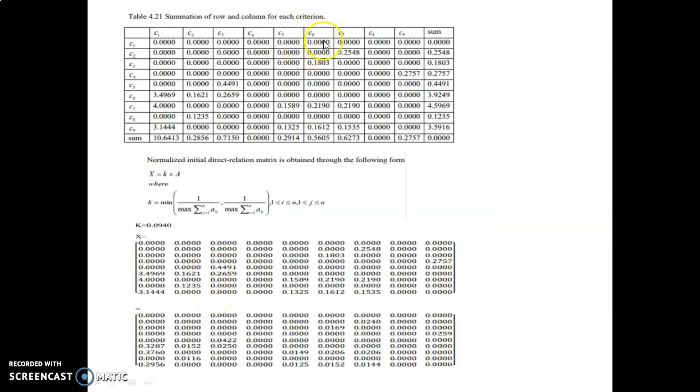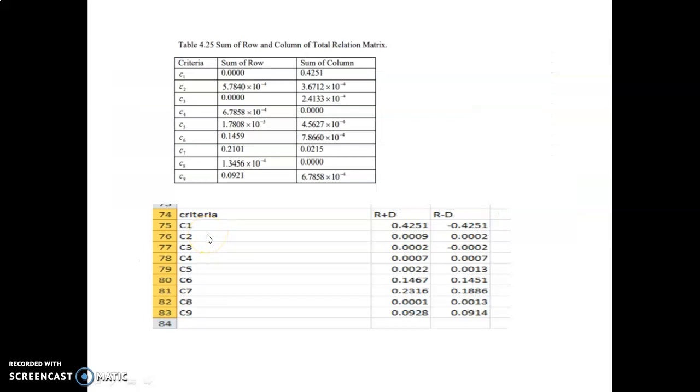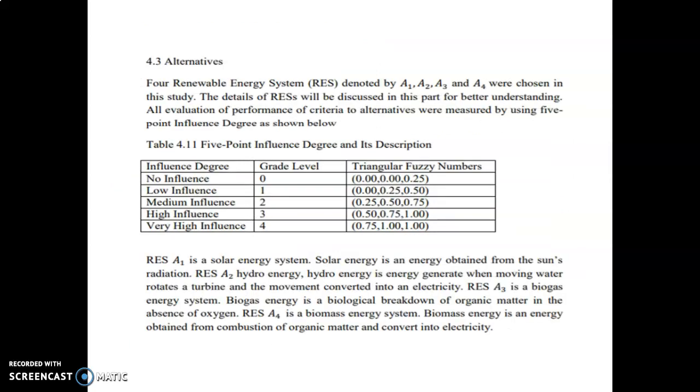Summation of row and column from the initial direct relation matrix, and then normalize the initial direct relation matrix using this formula equation, and get this. Using Microsoft Excel, we find the total relation matrix inverse, and get the total relation matrix by times it with the inverse. Sum of row and column for the total relation matrix, and this is the result for DEMATEL. For VIKOR, it is the result from the questionnaire.